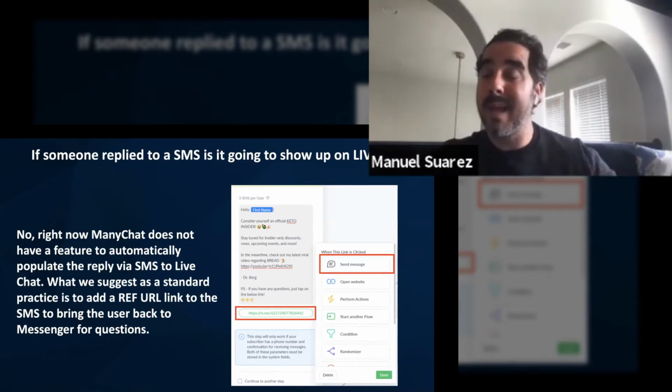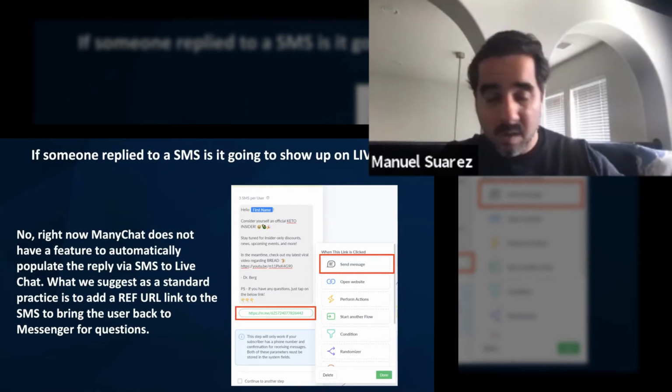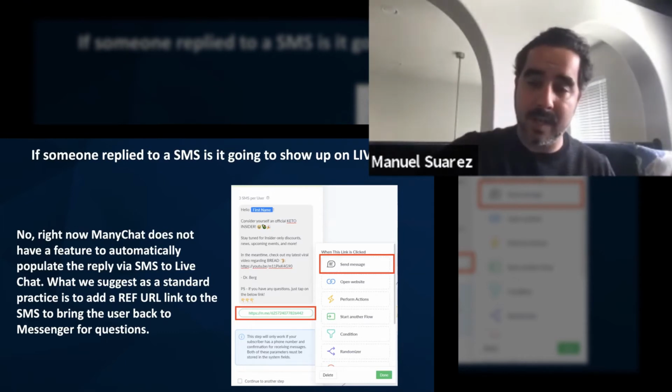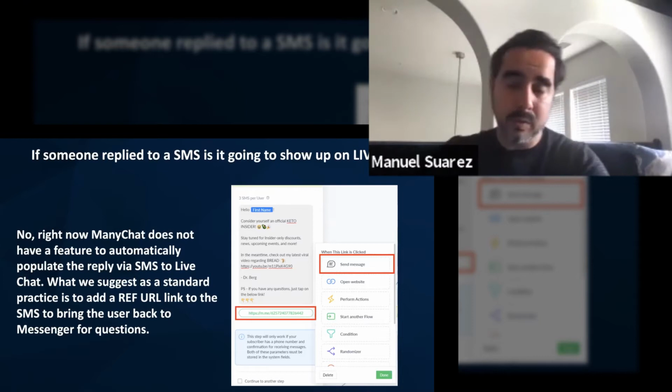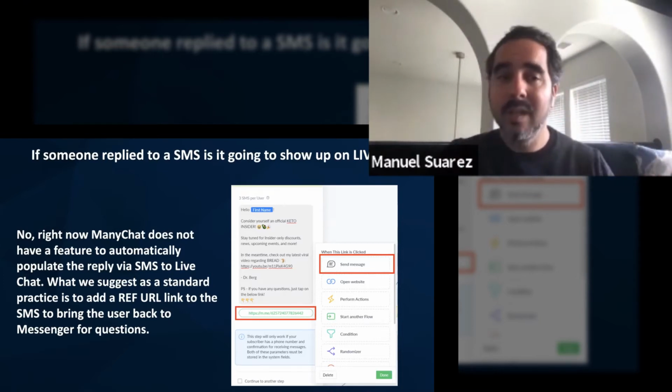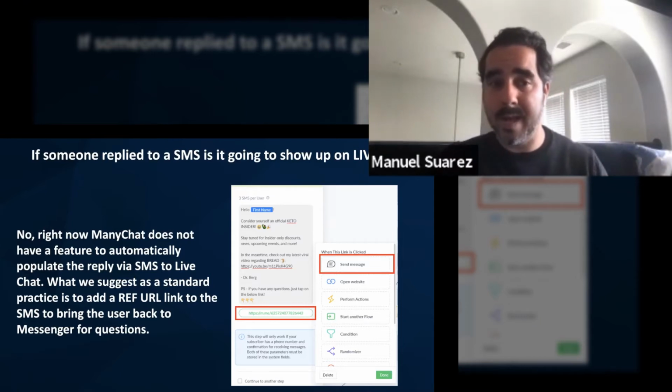So if somebody replies to a text message right now through the ManyChat system, that will not go back to ManyChat. You will not have access to it. There's no way around that, not right now. Those are things that are going to change, and there are workarounds for that.